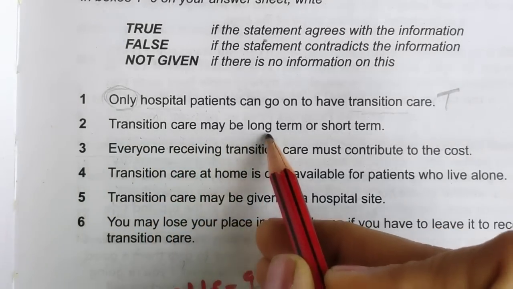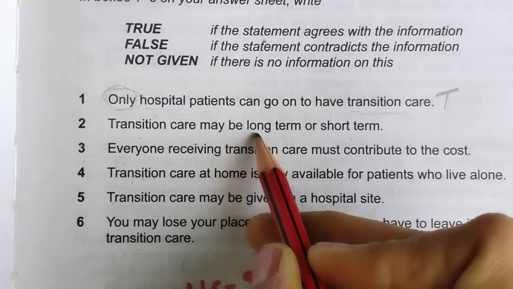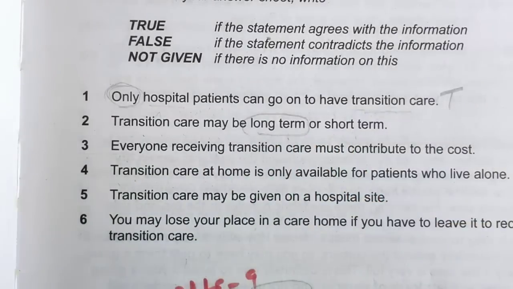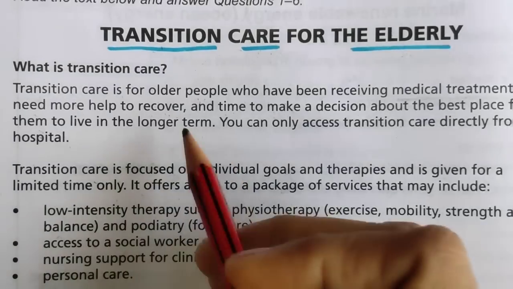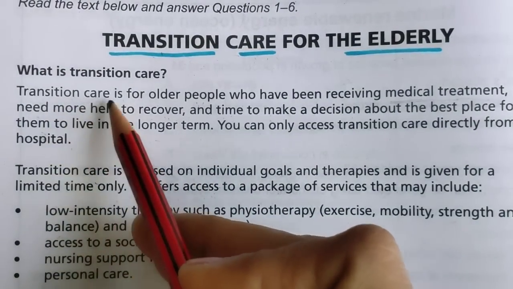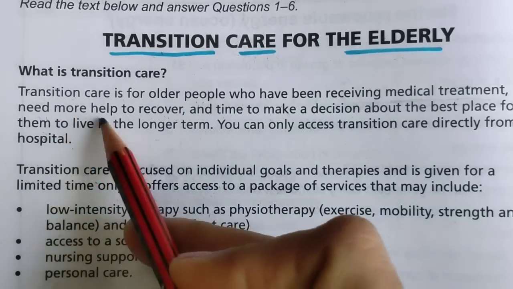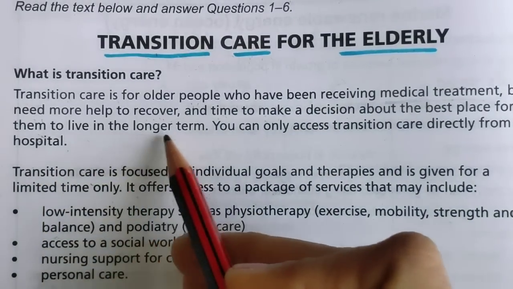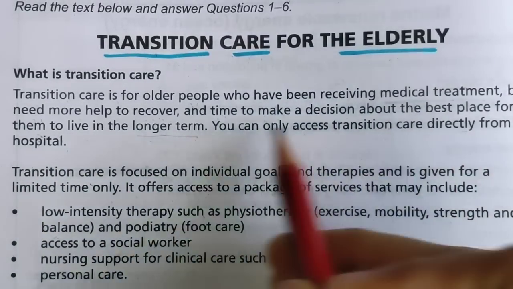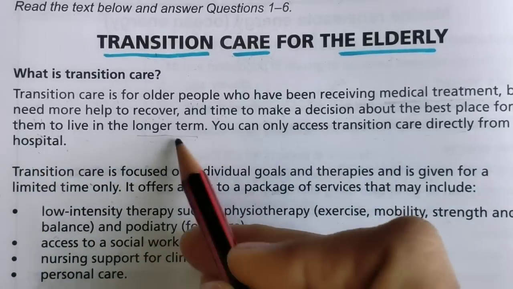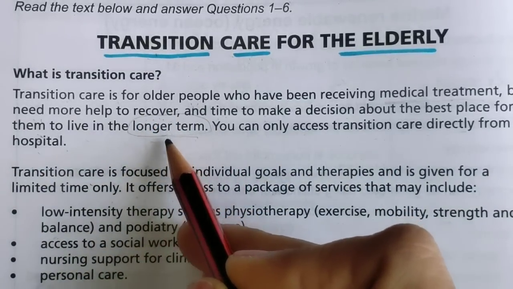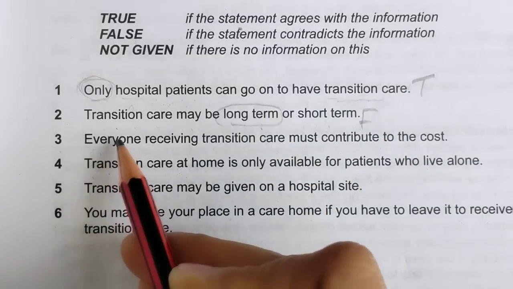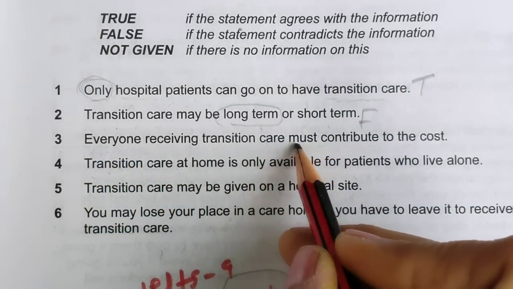Second: transition care may be long term or short term. Okay, so we have come across this word longer term. So maybe long term or short term, but there it was given long term only. Let's read the sentence again. So long term is also given. So transition care they were talking about in second: medical treatment but need more help to recover time to make a decision about the best place for them to live in the longer term. You can only access transition directly from the hospital. Okay, so longer term, so it means transition care is only for longer term, not for short term. So it is false.